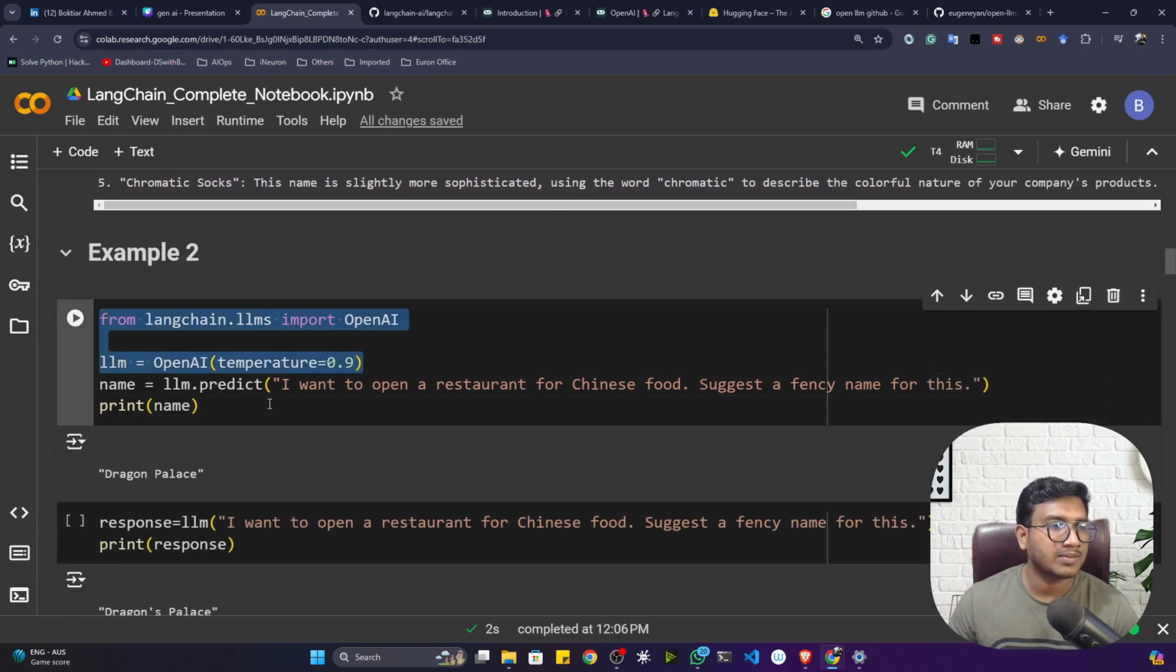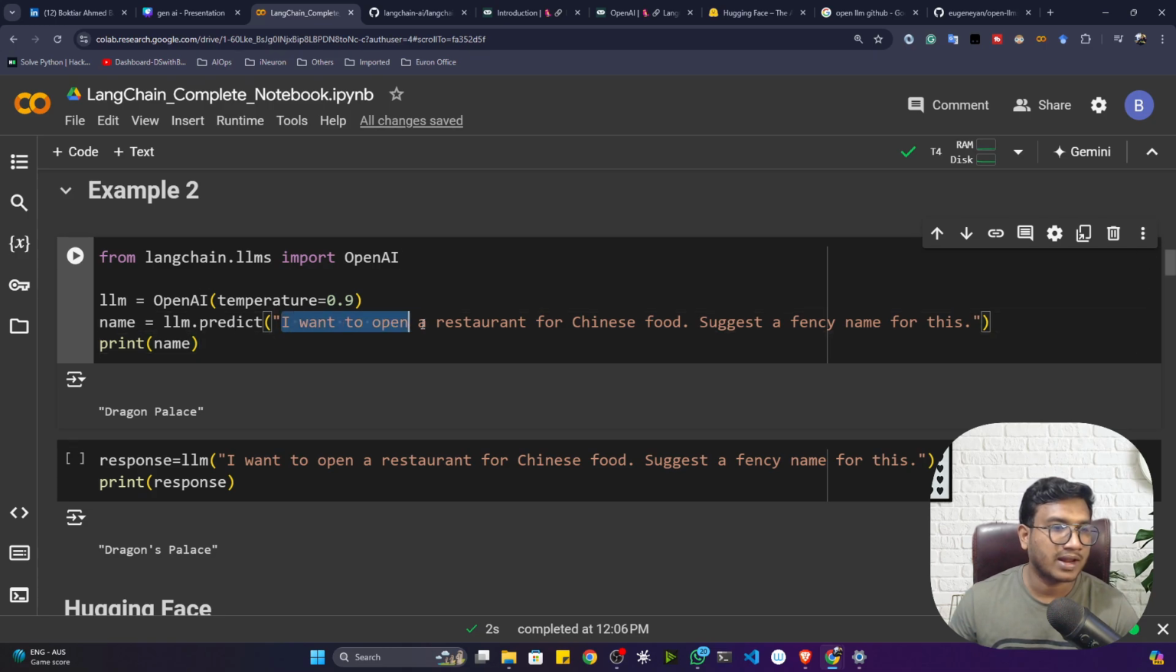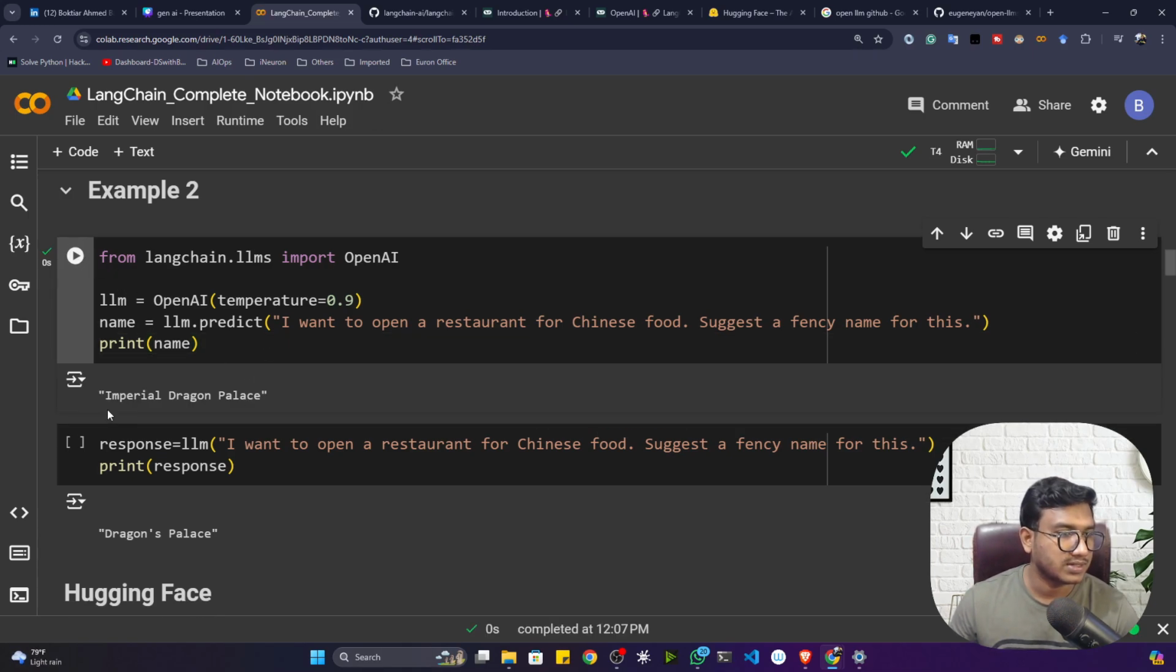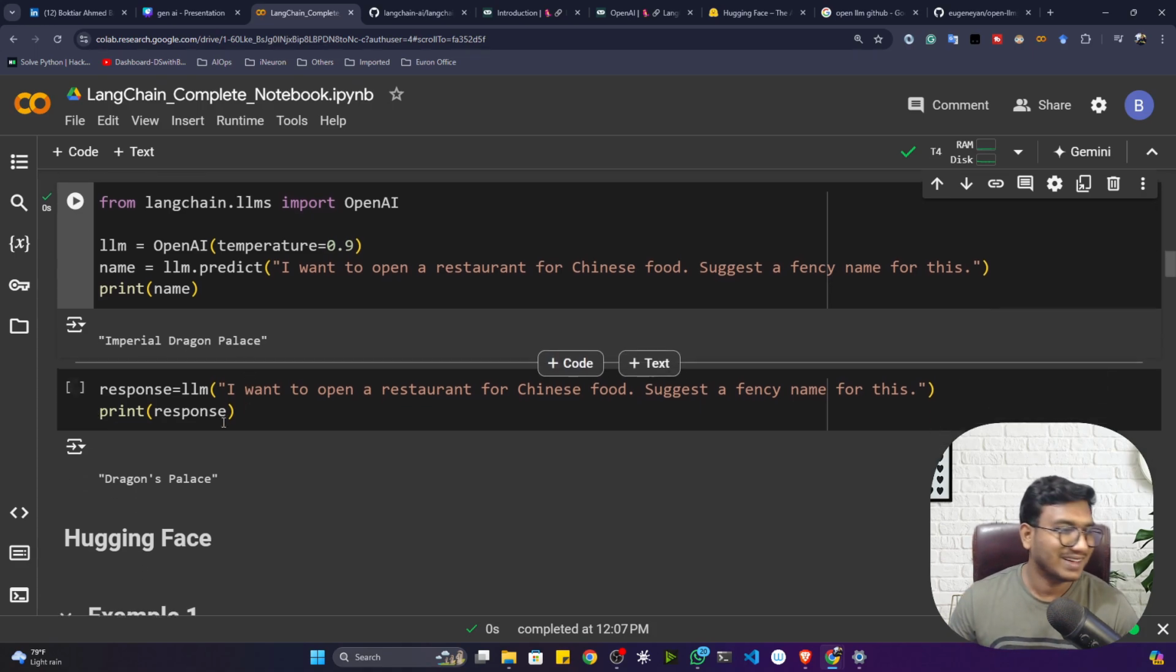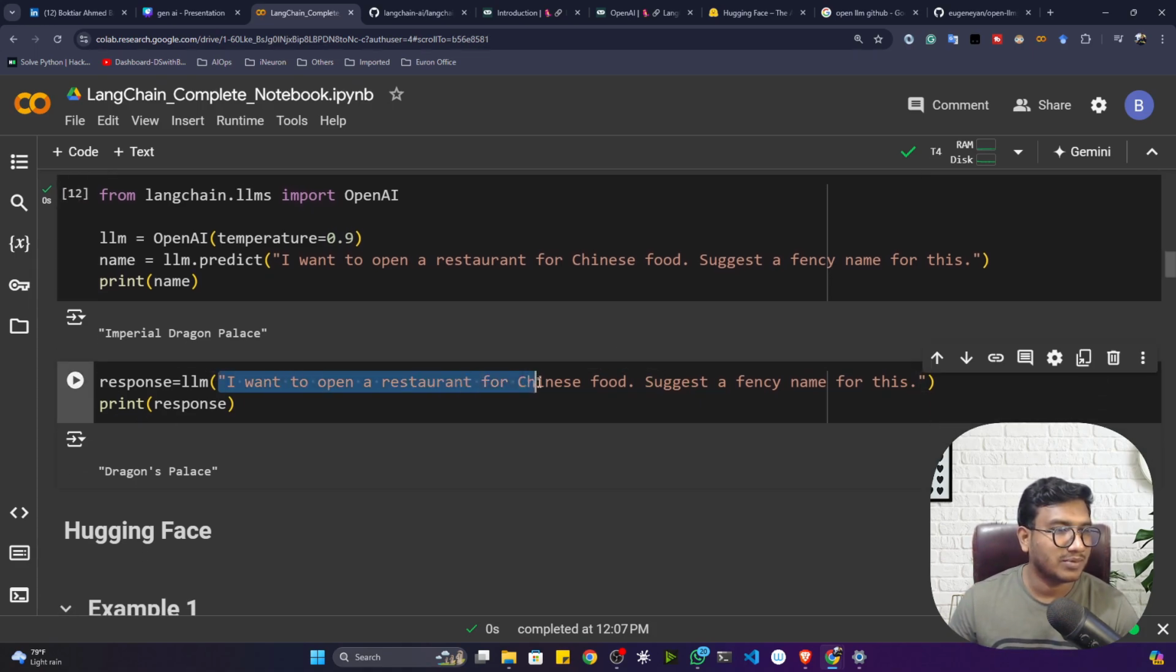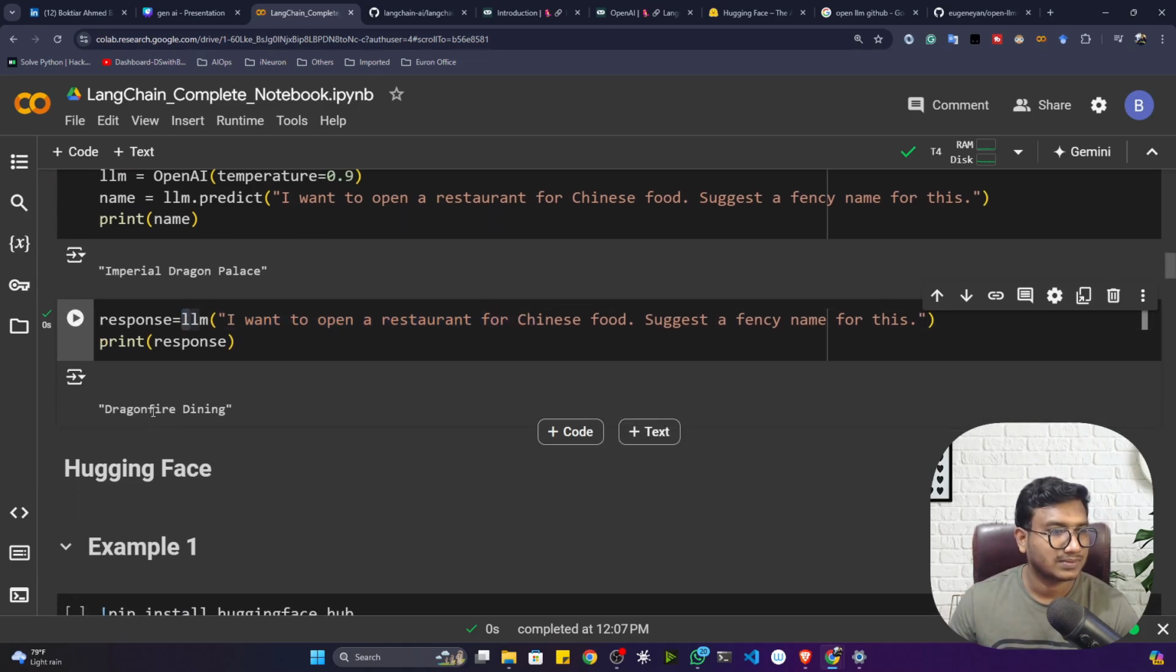Now let me show you the second example. I've written the same code, guys. You can see here I've given another prompt: I want to open a restaurant for Chinese food, suggest me a fancy name for this. So now let me run it. It suggests Imperial Dragon Palace. Okay, great. Now I can give the input like that also inside the LLM object. Now Dragonfire Dining. Okay, great name.